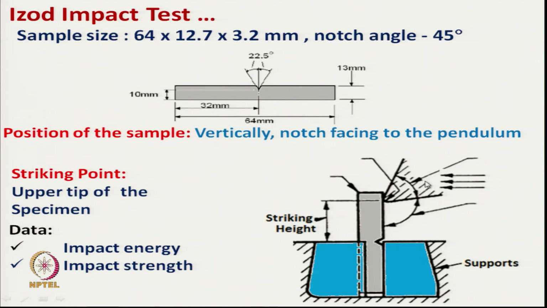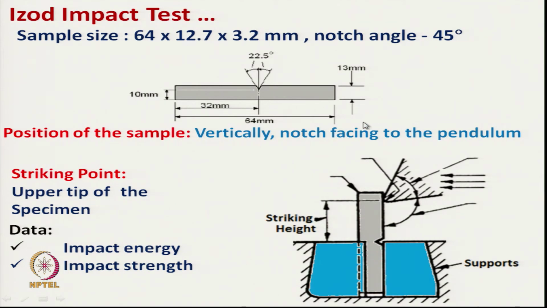So, here this is the support, strike height we can adjust, and here this is the impact direction. After swinging it will have impact. So, all these dimensions are important. Okay. This is the standard sample specification, the striking point, the upper tip of the specimen, at this point the striking will take place, and the data which we get is impact energy and impact strength.